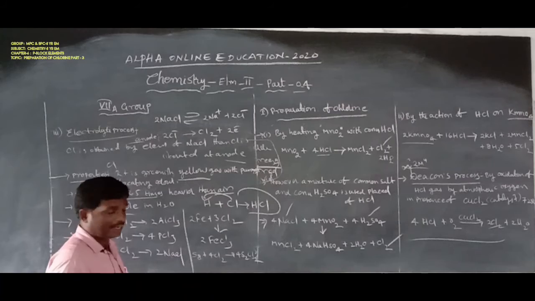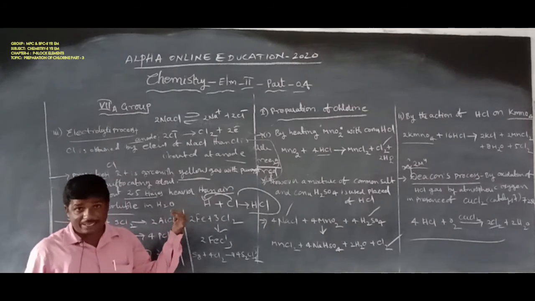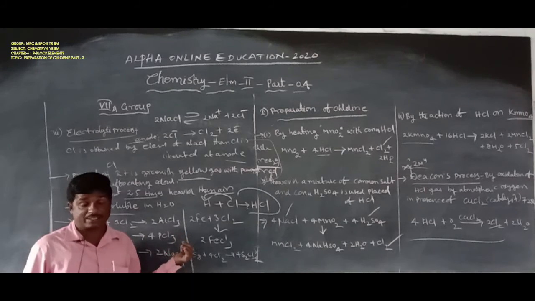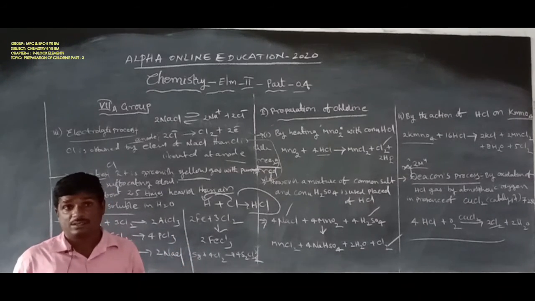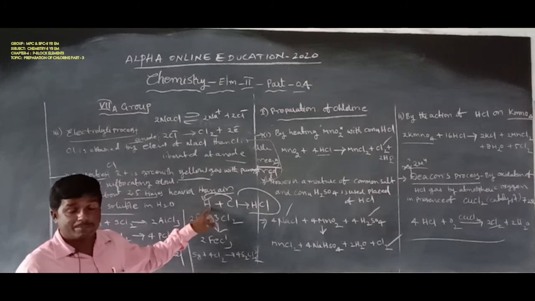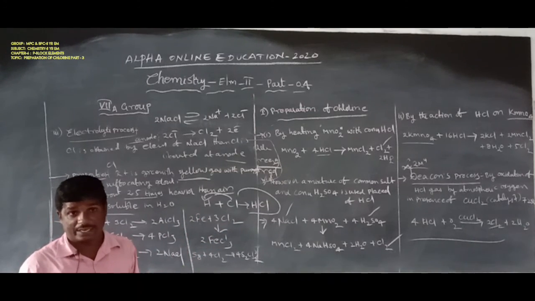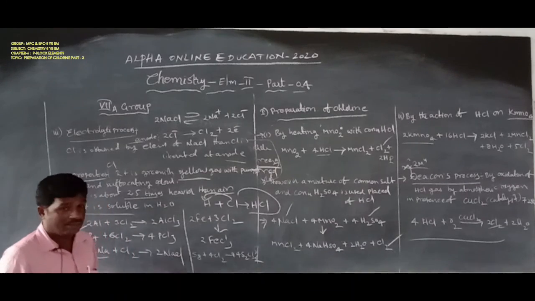Next, chlorine bleaches carbohydrates, for example sucrose and maltose, that is, disaccharides and trisaccharides. Those are the properties of chlorine.